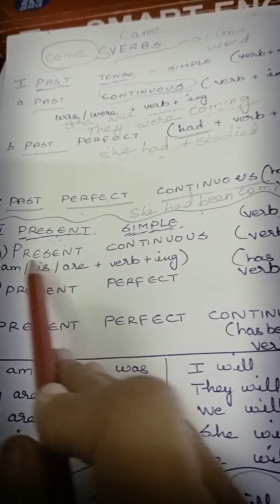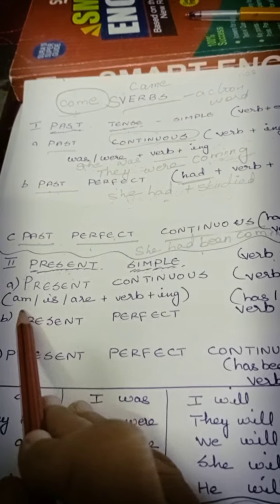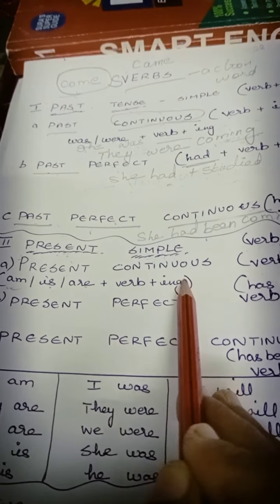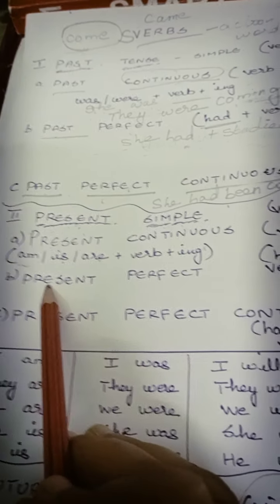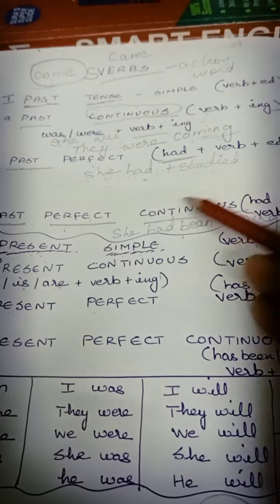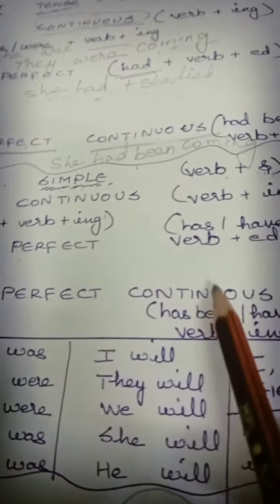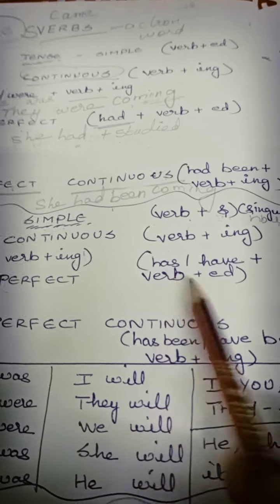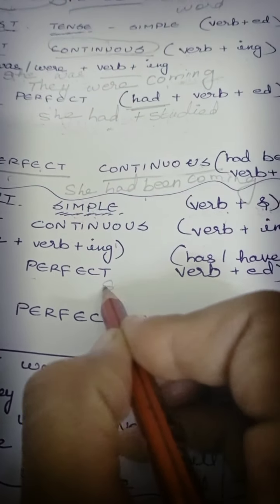So remember: am, is, are. These three things will come. I am, she is, they are, plus verb plus ing. Okay, now let us go to the present perfect. What is present perfect? As we saw here, we saw "had." But here we have some bifurcations in present tense. "Has" comes when? She